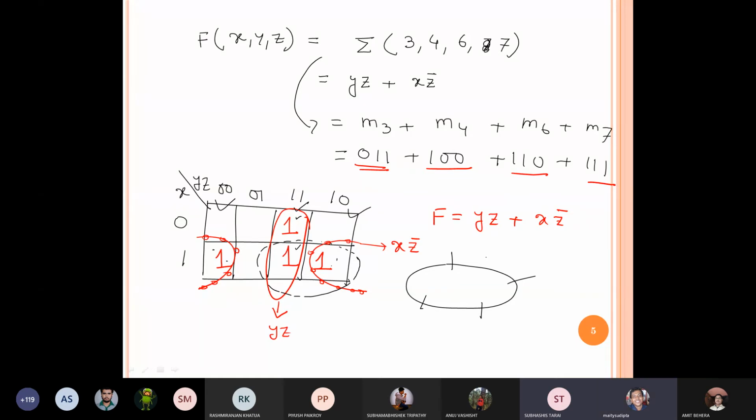What do you mean by map rolling? Karnaugh map folding, that I'm explaining now. Suppose it is first column, second column, third column, fourth column. So you check first column and fourth column are interrelated, because it is a sphere.